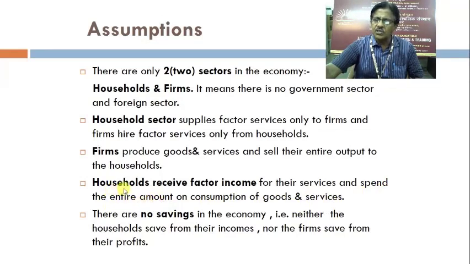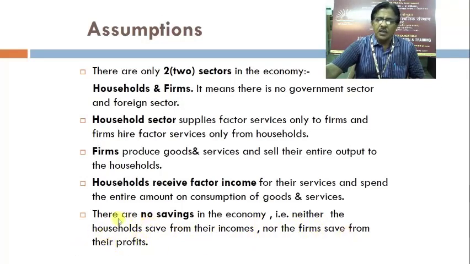That means households receive factor income for their services and spend the entire amount on consumption of goods and services. They are the consumer only, they are not the producer. There are no savings in the economy. That is, neither the household saves from their incomes, nor the firms save from their profits.